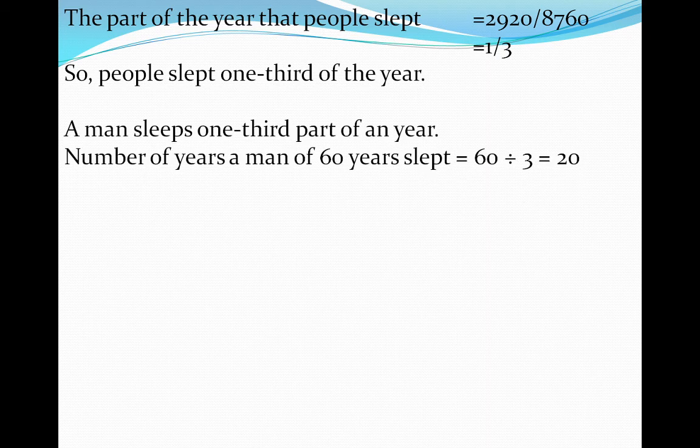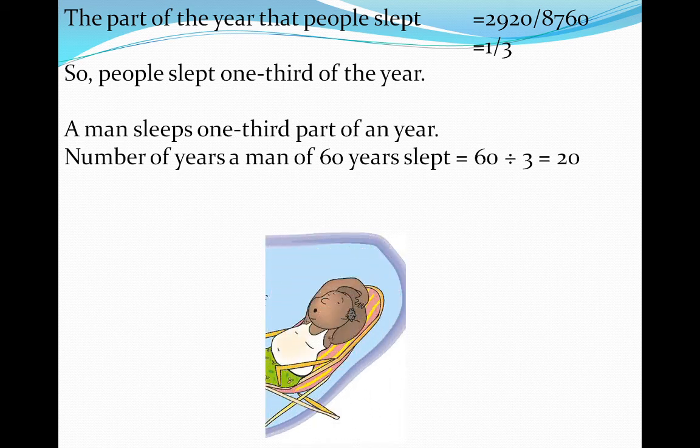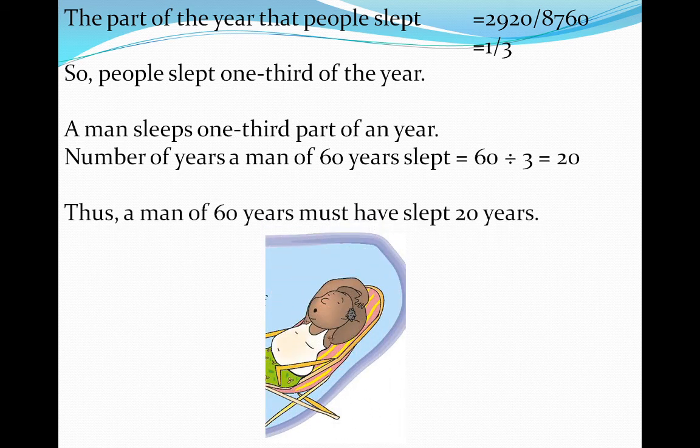A man sleeps 1/3 part of a year. So for the number of years a man of 60 years slept, we have to find out 1/3 of his lifetime. So 60 divided by 3 is equal to 20. So here we can say that a man of 60 years must have slept 20 years. Dear students, like that, you can also calculate how many years you have slept during this age of yours.